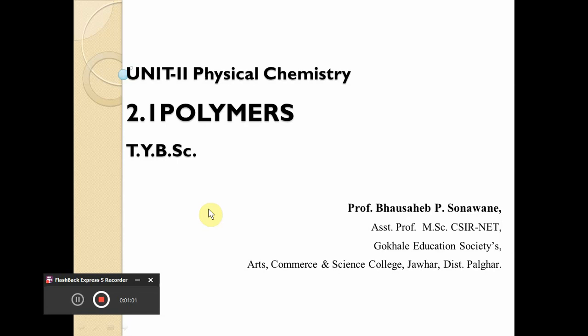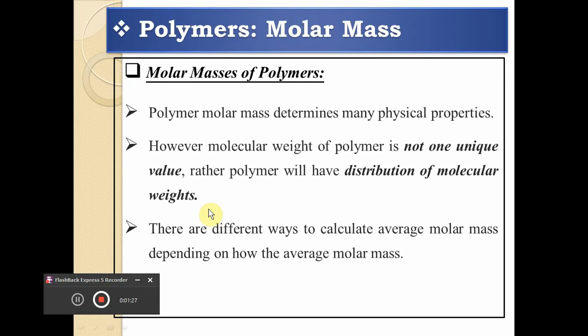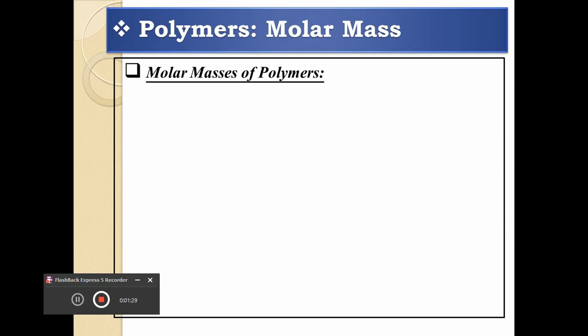It's very important to define or to express the molecular weight of the polymer by means of a particular method, because these polymers are very large and complex molecules, and that's why whenever we talk about their molecular mass, this molecular mass will also be very large, and that's why it's very important to define the molecular mass of the polymer, because this molecular mass of the polymer